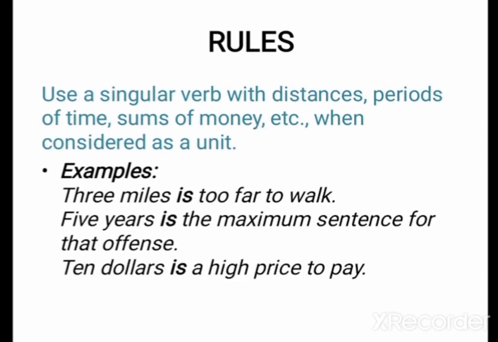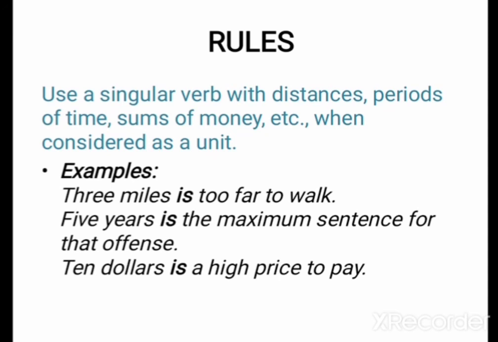Use a singular verb with distances, periods of time, sums of money, etc., when considered as a unit. For example, 3 miles is too far to walk. 5 years is the maximum sentence for that offense. $10 is a high price to pay.